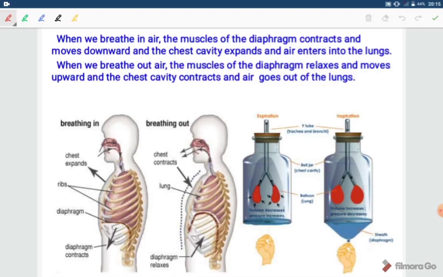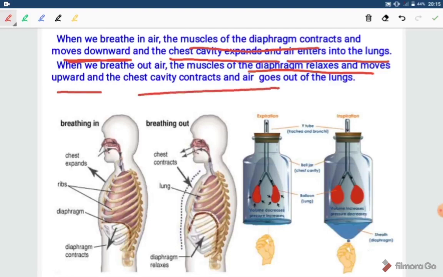When we breathe in air, the muscles of the diaphragm contract and move downwards. Very important. What happens to the muscles of the diaphragm? They move downward, the chest cavity expands and air enters the lungs. When we breathe out air, the muscles of the diaphragm relax and move upward, the chest cavity contracts and air goes out. But along with the function of the diaphragm, ribs also do a very important function.